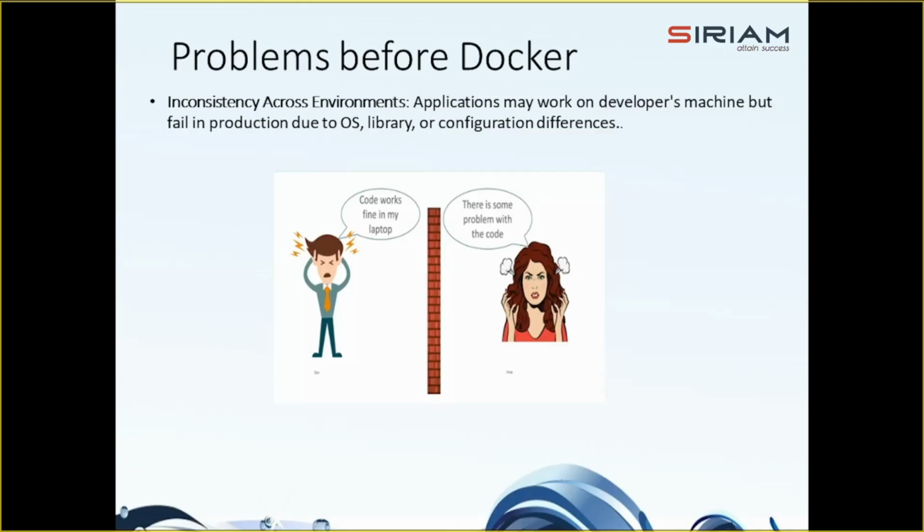So what does inconsistency across environments mean? Applications often worked on the developer's machine but failed in production due to differences in operating systems, libraries, and or configurations. That is the problem. Maintaining consistency across development, testing, and production environments was challenging and prone to errors at that time.